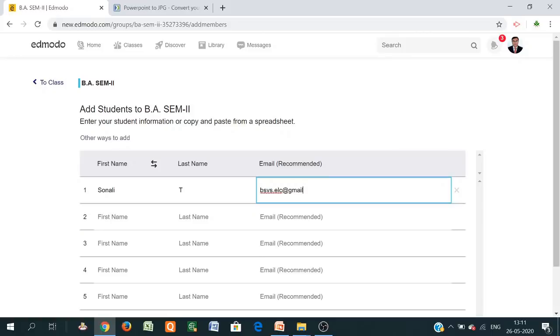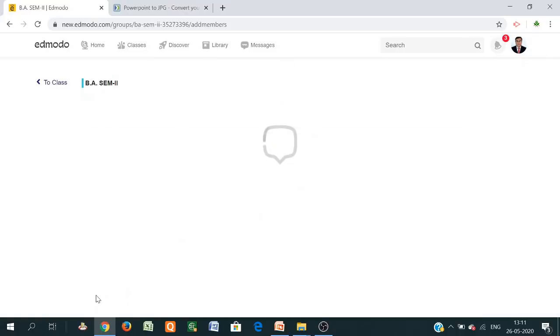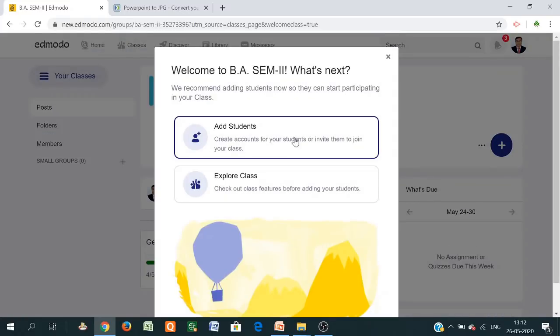In this way you can manually add the email also here. So this is one way to add a student in the classroom. Click add student here. In this way a student can be invited. Once the student has been invited to the class, the student can receive the mail and join that particular class. So this is one way.